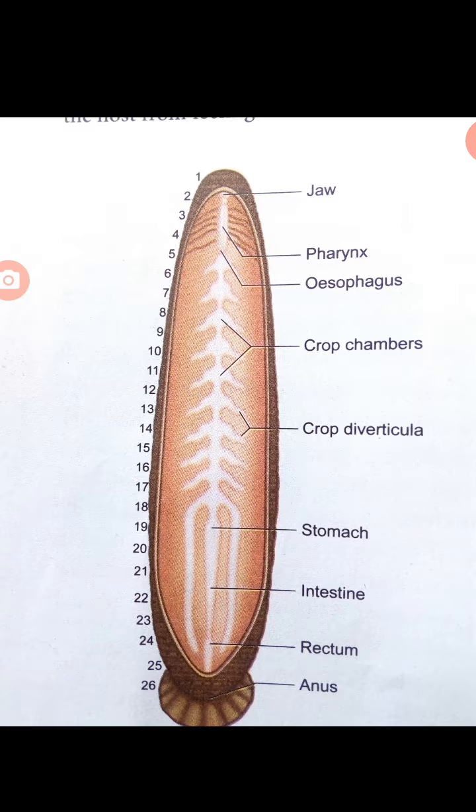The crop and diverticula can store a large amount of blood which can be slowly digested. The last chamber of crop opens into stomach. The stomach leads into intestine, which is a small straight tube that opens into rectum. The rectum opens to the exterior by the anus.